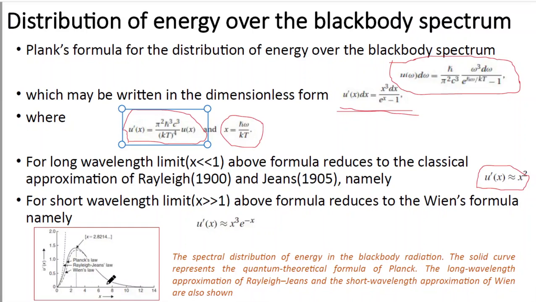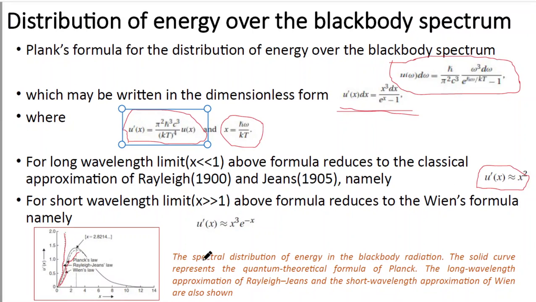In this particular graph, the three formulas, that is Planck's formula, Rayleigh formula and Wien's formula, can be plotted. Here the solid line is Planck's formula, and this particular line is the Rayleigh formula. And there is another dotted line, which is like this. That is Wien's formula.